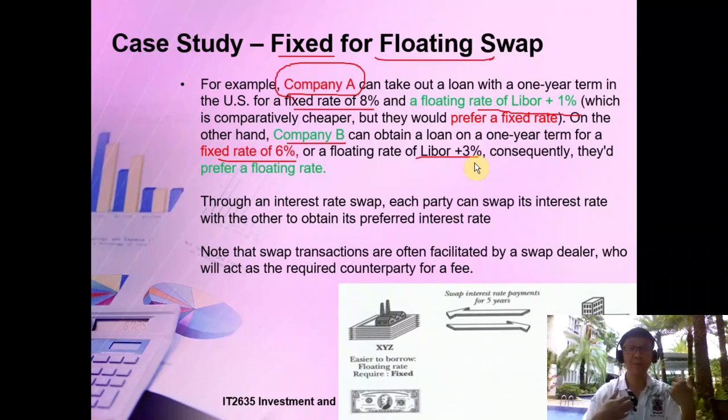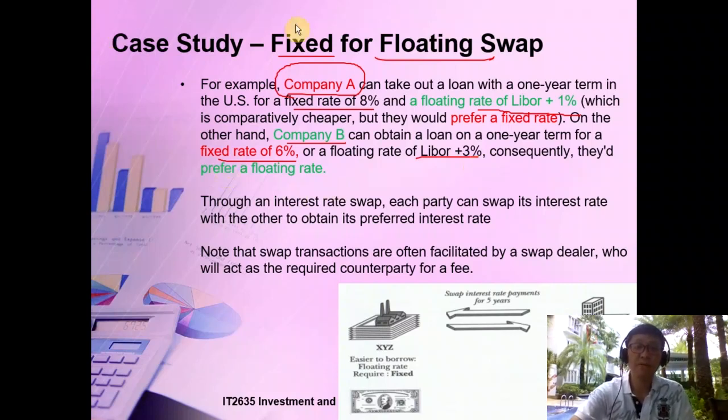Maybe my company is more reliable, and I also put a lump sum of savings with the bank, so I get to enjoy a special or privileged rate. So different companies sometimes have different preferred rates given to them.